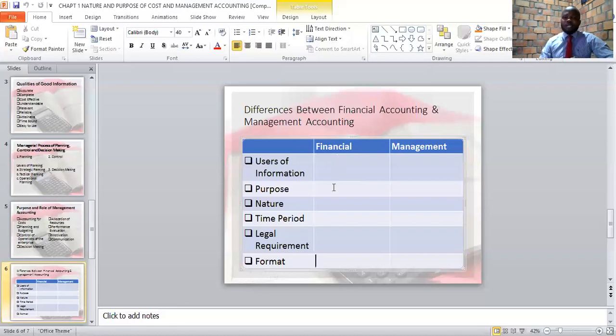And also we looked at number 2, qualities of good information. We also looked at the managerial process of planning, control, and decision making. We also looked at the purpose and role of management accounting. And finally, we looked at the differences between financial accounting and management accounting. That brings us to the end of our lesson 1. And our next lesson will be lesson 2, which is one of the most important topics in the field of management accounting, and that is cost classification.